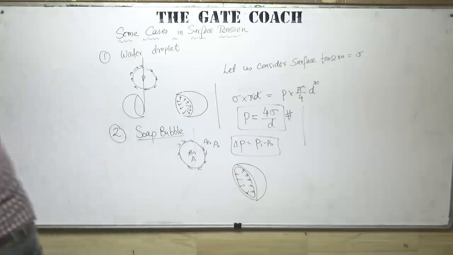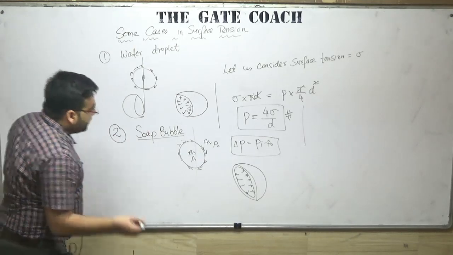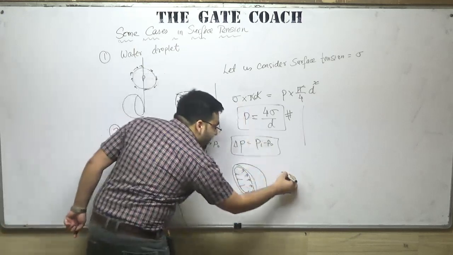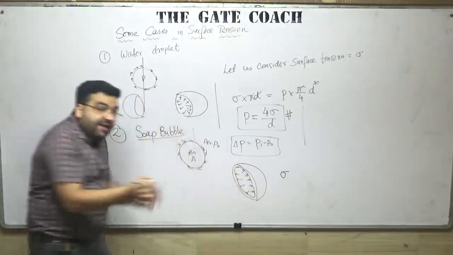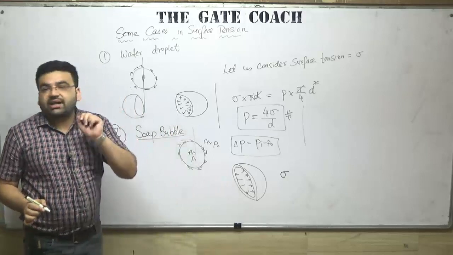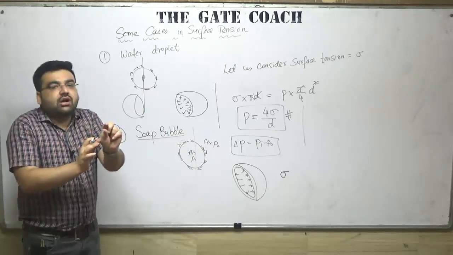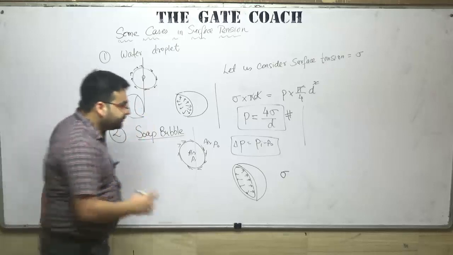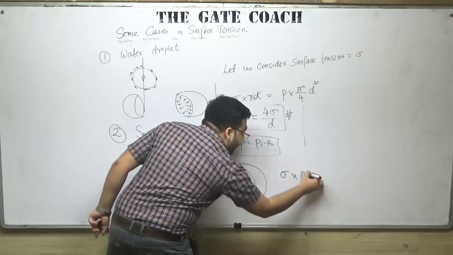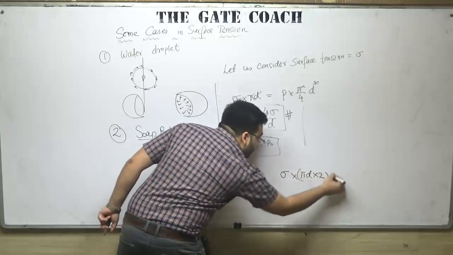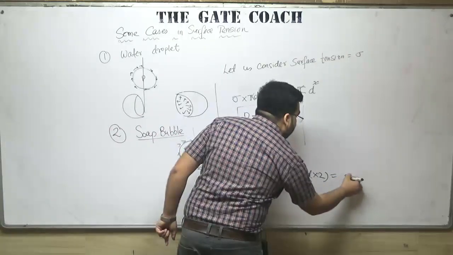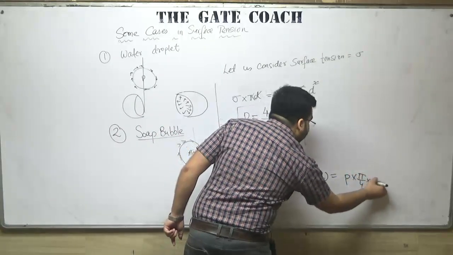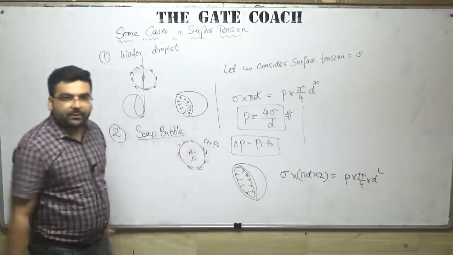Let me change the marker. Again doing the same thing for the bubble. But in case of a bubble, sigma is acting on two surfaces. One surface is this and another surface is this. The thickness is very small, so I will neglect it. So sigma into pi into d, but we have two surfaces, so multiplied by 2, will be equal to P into pi by 4 into d square.